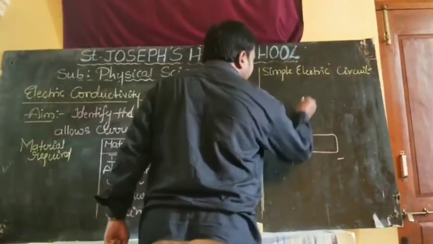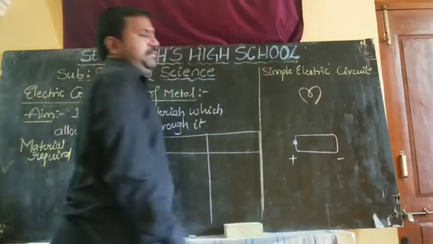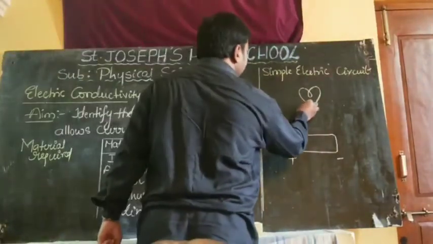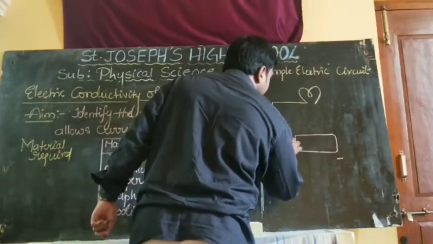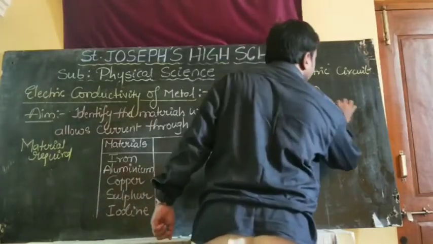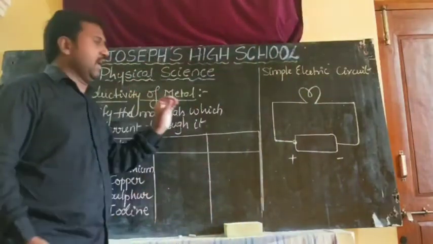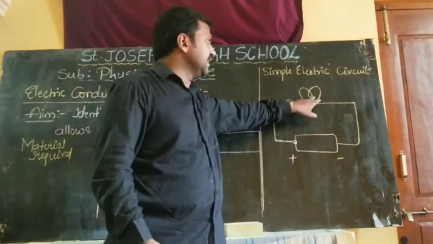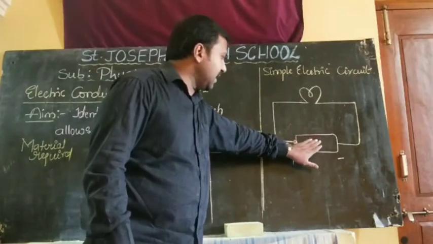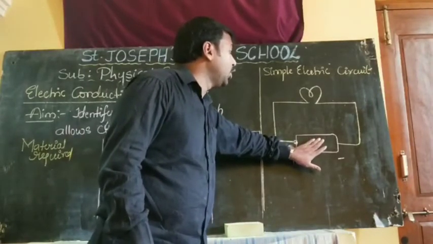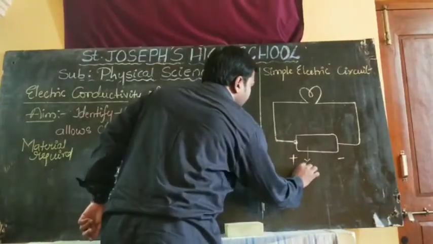I will connect this battery to a bulb. This is the bulb. How will we connect? By using connecting wires. So here three things are available: one is the battery, another is the bulb, another is the connecting wires. The battery is the source which produces the electric current, that's why we call it the power source.